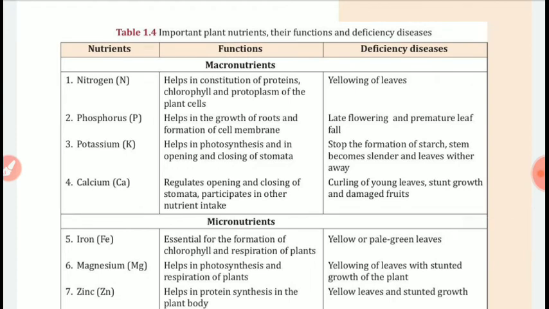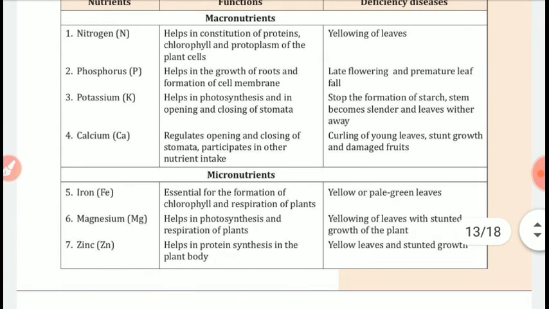Calcium regulates opening and closing of stomata and participates in other nutrient intake. Its deficiency disease would be curling of young leaves, stunted growth, and damaged fruits. Let's see about micronutrients. Iron is essential for the formation of chlorophyll and respiration of plants. Deficiency disease would be yellow and pale green leaves.